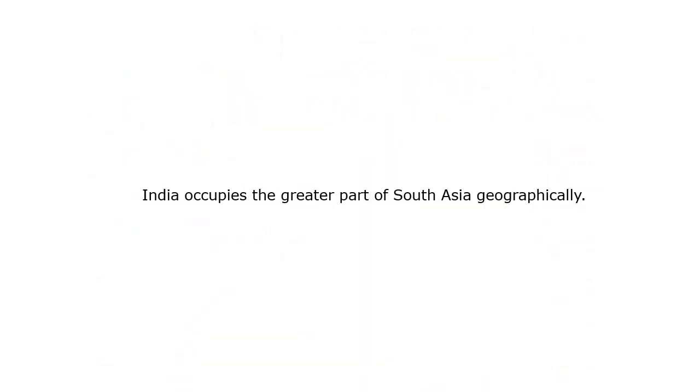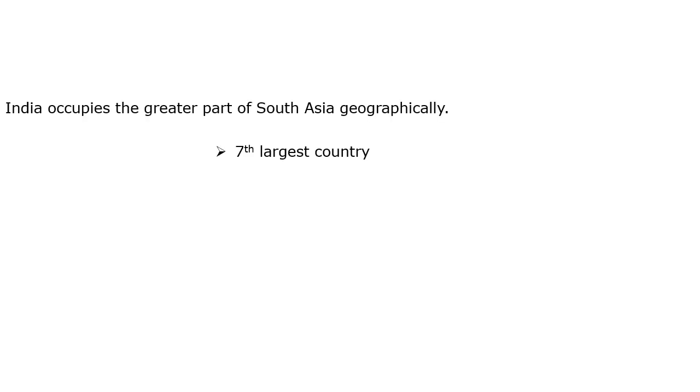India occupies a greater part of South Asia geographically. India is one of the countries located in the southernmost part of the Asian continent. When compared with the other countries, it occupies a greater part.